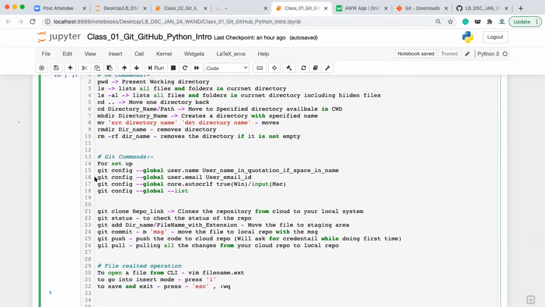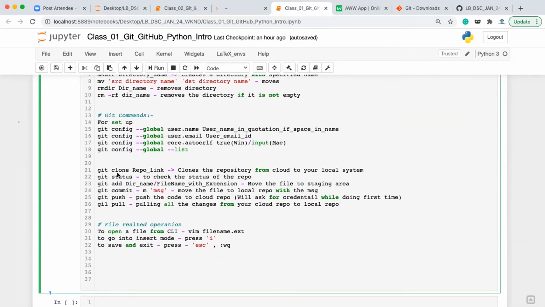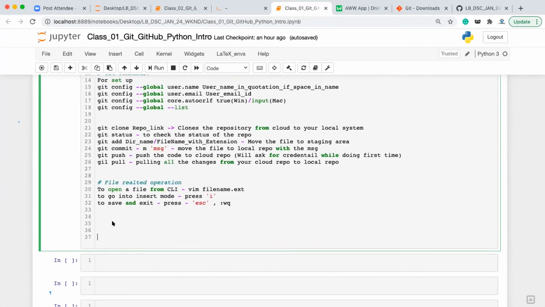Next, we have a few git commands. This is the initial setup we are going to do in git after installation. And then these are the git commands to clone the repository, to get the status, to add files to the staging area, to commit, to push and to pull. Then we have a few file related operations. If you want to open a file, we have the vim command. To get into insert mode, we have to press I, and then to exit, we have to press escape and colon WQ. Escape is the escape button. Don't type ESC. Press the escape button and then colon WQ.